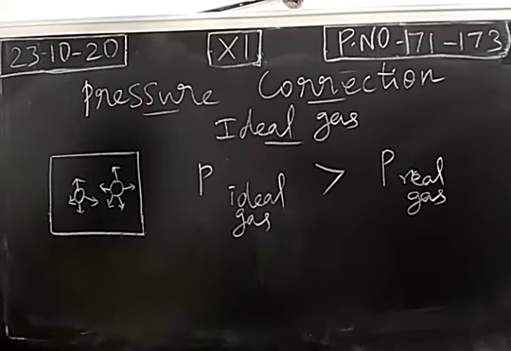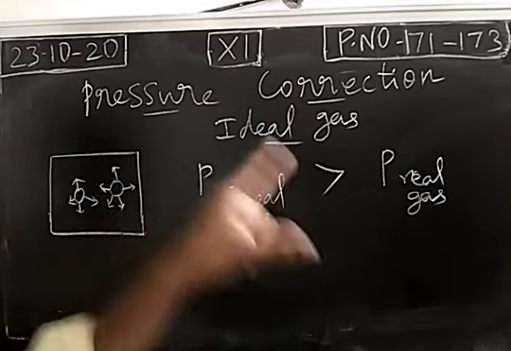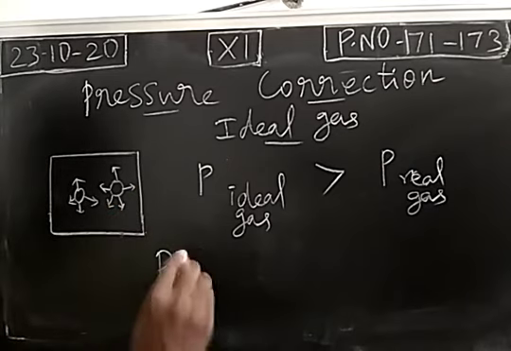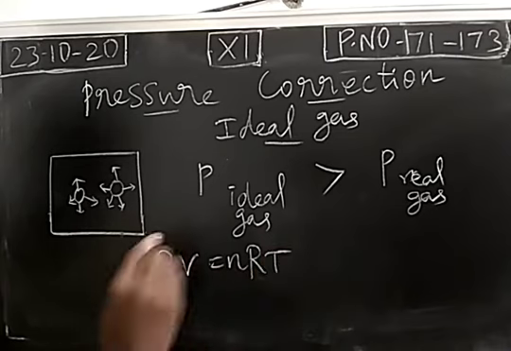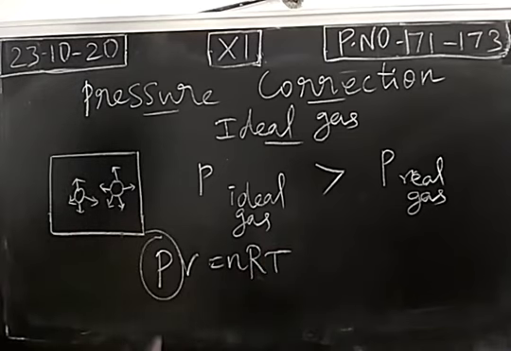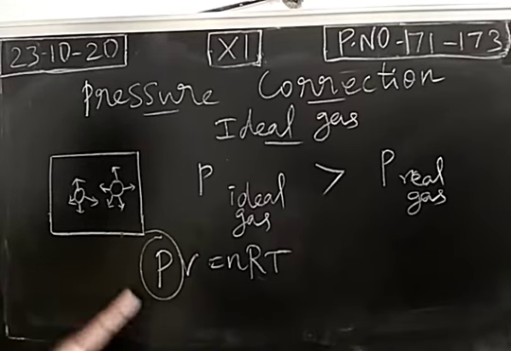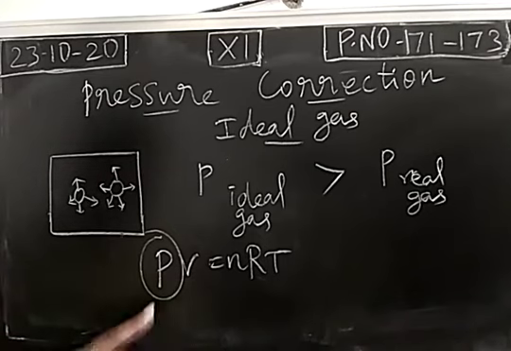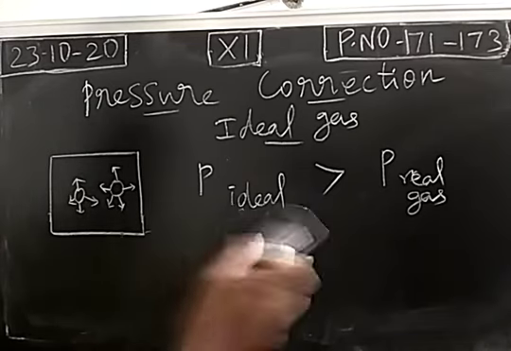So when we try to derive an equation for the real gas, we need a modification in this. In the ideal gas equation, this represents what? Ideal pressure, the pressure of an ideal gas. But for real gas, the value will not be the same, right? For the real gas, the pressure value will be lower. So we need a correction in the pressure. For deriving the equation of a real gas, we need some modifications and corrections in the pressure. So this is not an ideal pressure. So what are we going to do?